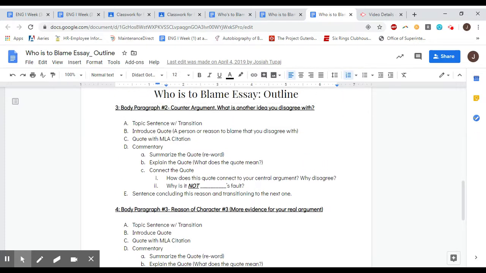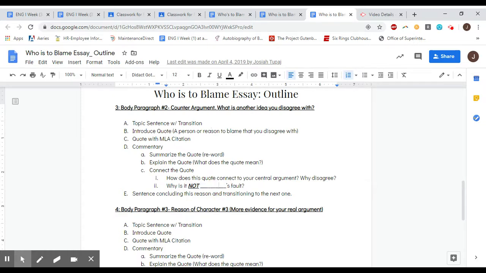Then body paragraph 2, this is where you're going to have your counter argument. Here you can identify another character or another cause for their deaths that you actually disagree with. Okay, so if you're saying that maybe Romeo's at fault, here in your topic sentence you'll say, yeah, I know that I say Romeo is the person to blame. Other people might simply blame Juliet, but I disagree with that. Introduce a quote that someone else could use to support the idea that Juliet is to blame, explain what it means, and then tell us why you disagree with that.